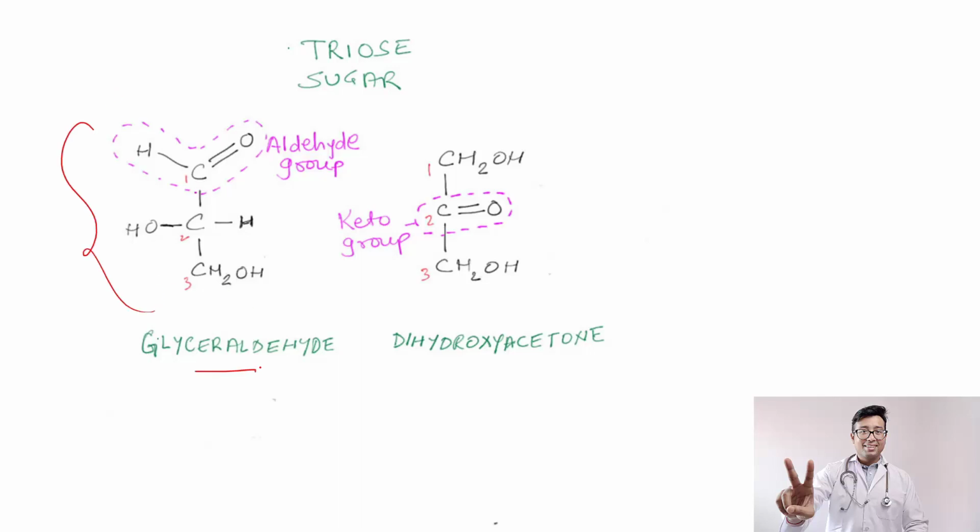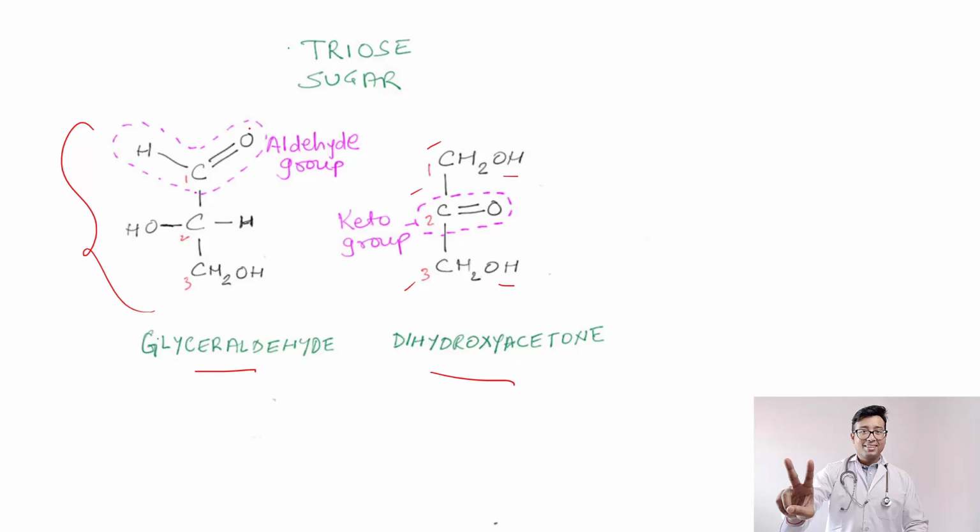This is glyceraldehyde. So, glyceraldehyde is an aldotriose, right? Now, if you want to name this, this is a ketotriose, and this is dihydroxyacetone. You know acetone, CH3, C double bond O, CH3, that is acetone. This is simply the 2 ends replaced by hydroxyl groups. So, it is dihydroxyacetone. So, these are the 3 carbon monosaccharides. This is the aldose and this is the ketose.